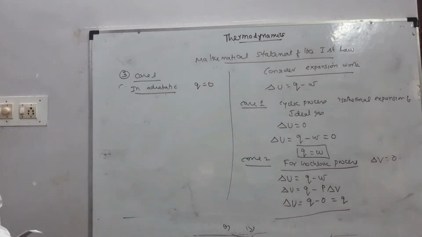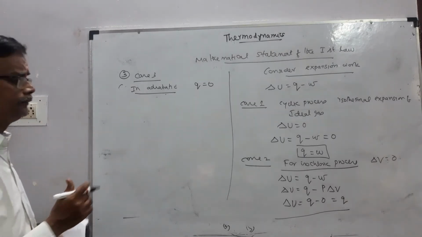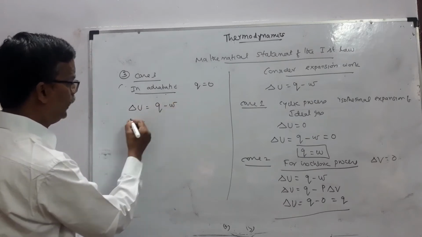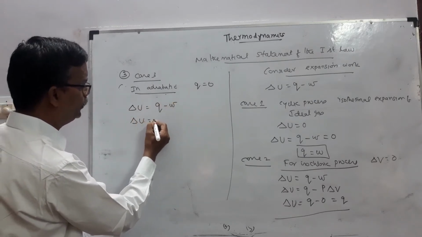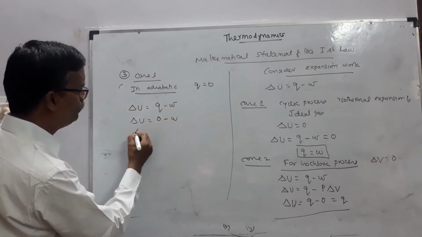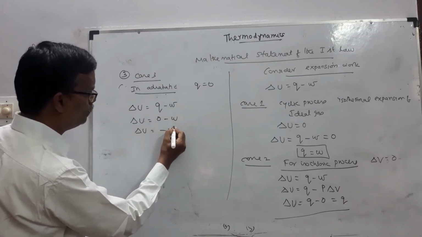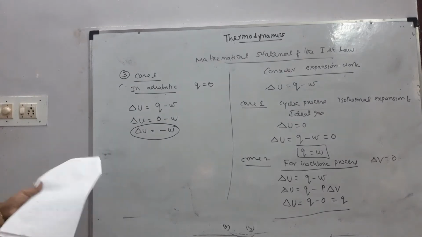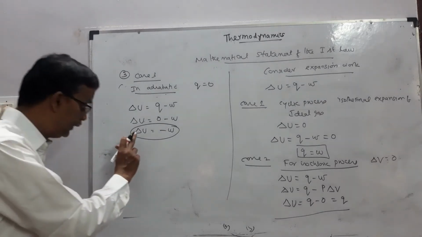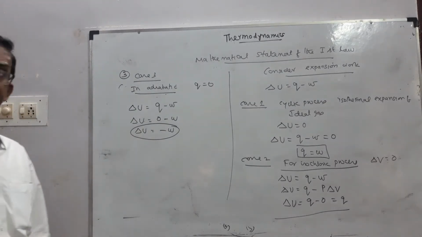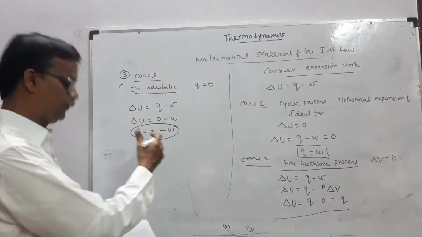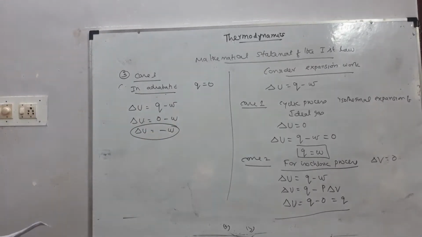So delta U equal to Q minus W, or delta U equal to 0 minus W, or delta U equal to minus W. So in adiabatic process, the change in the internal energy is equal to work done by the system.